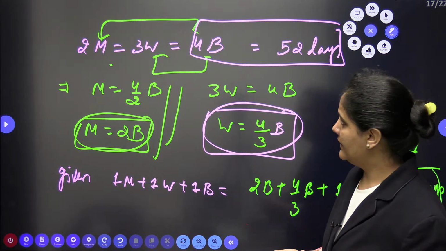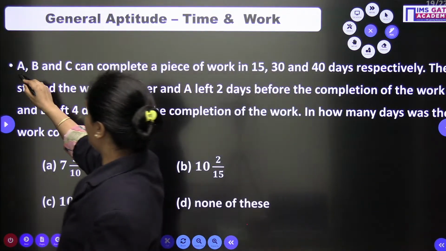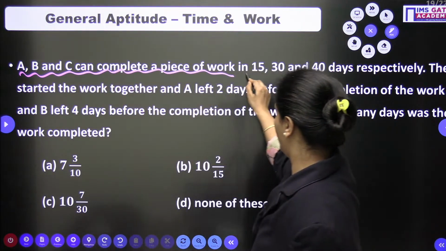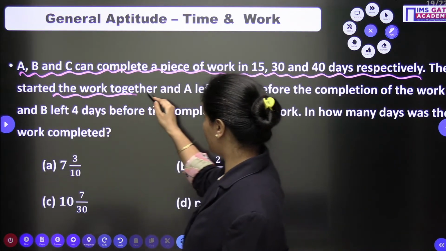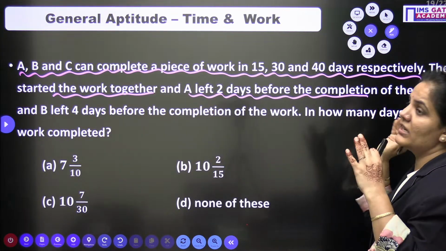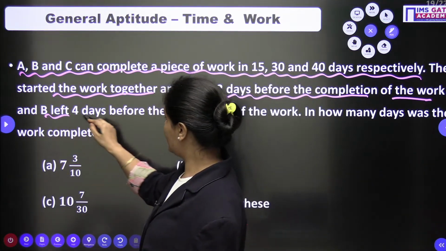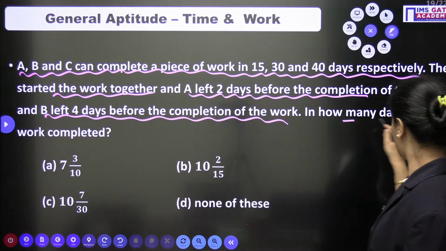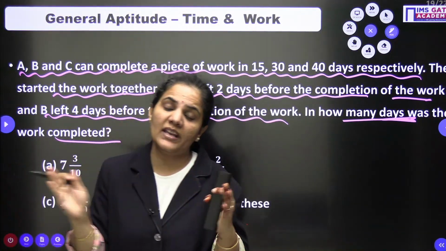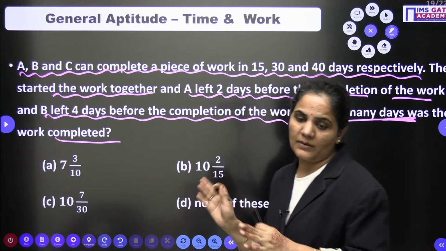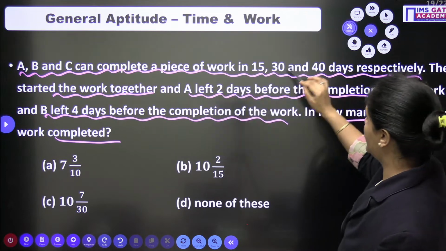Clear? Now let's come to the last question of today's session, and again a good question. A, B and C can complete a piece of work in 15, 30 and 40 days respectively. They started the work together, and A left 2 days before the completion of the work, and B left 4 days before the completion of the work. So in how many days was the work completed? They are asking about the total number of days to complete this work.